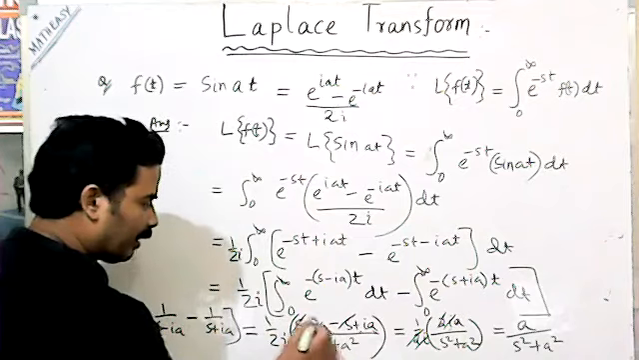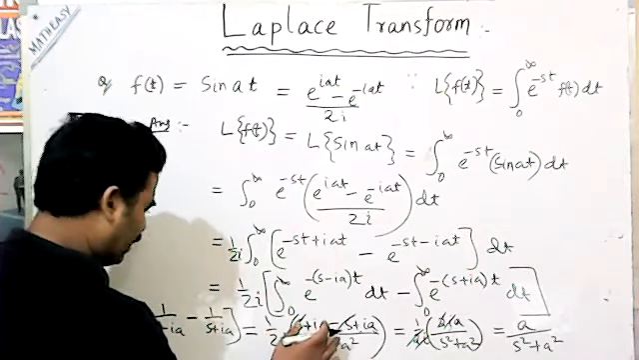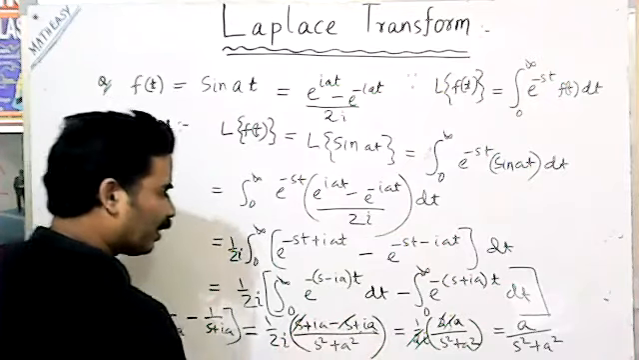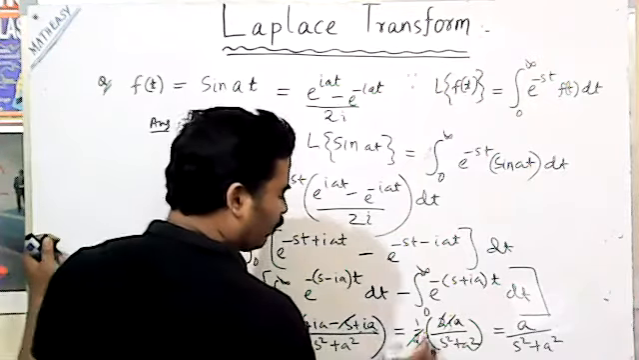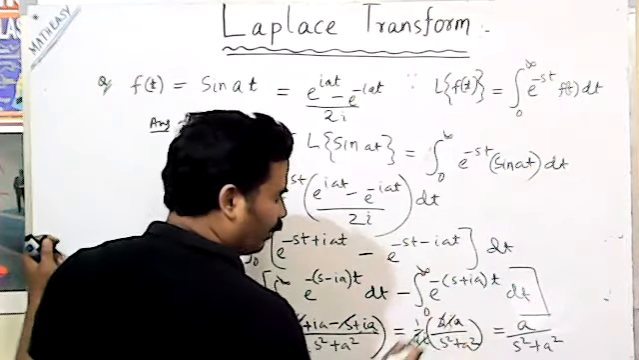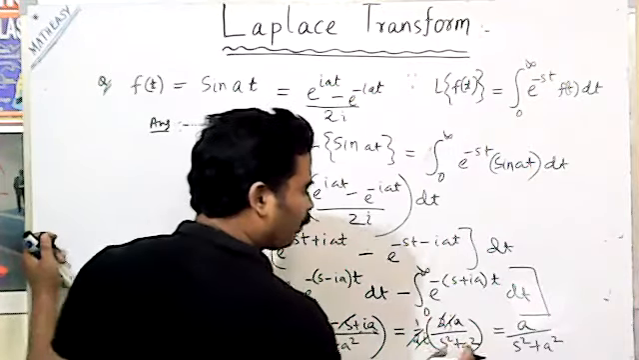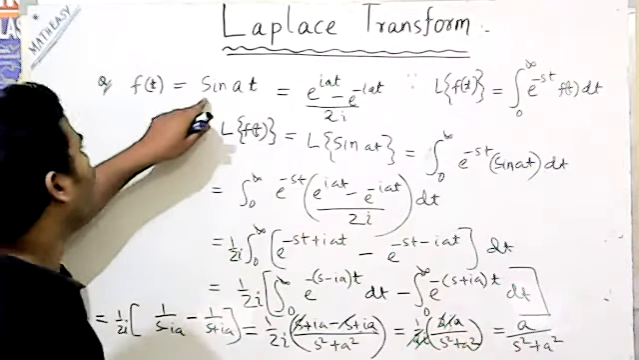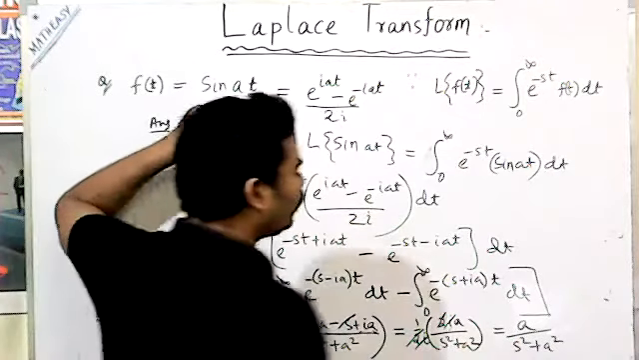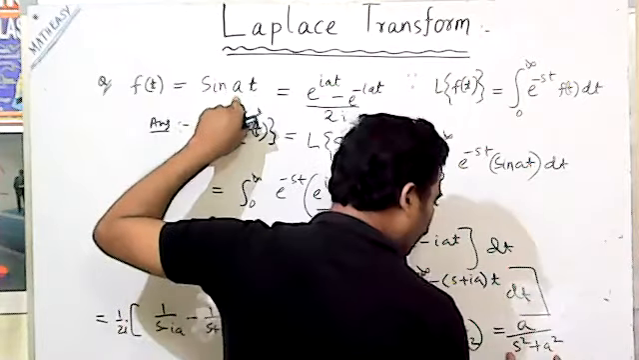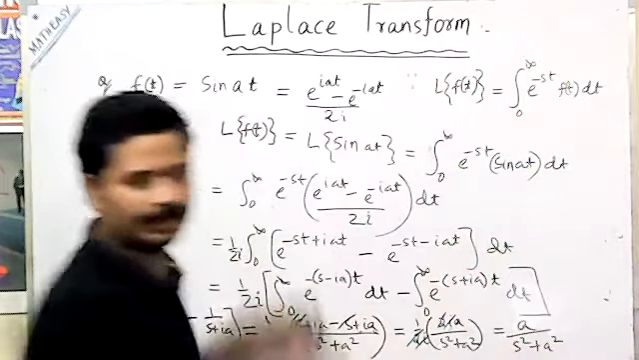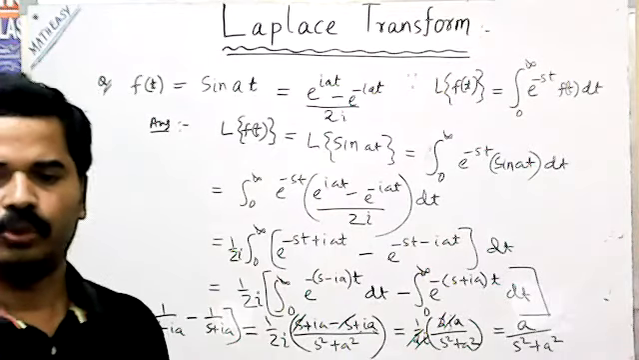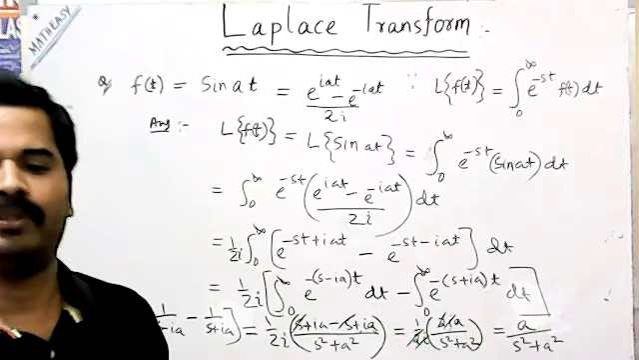Taking LCM, we get (s plus ia minus s plus ia), so the s cancels, that is 1 by 2i times 2ia, and the 2i cancels, giving a by s square plus a square. So Laplace of sin at is equal to a by s square plus a square. This is the concept of different Laplace transforms.